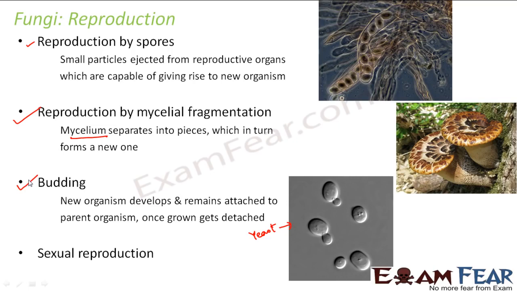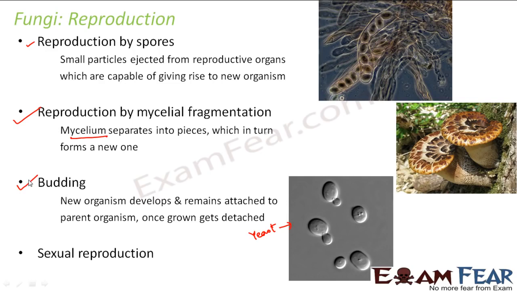Now talking about sexual reproduction. In fungi, the sexual reproduction is quite different than the sexual reproduction in plants and animals. Whenever I talk of sexual reproduction, I need two parent organisms, right? So new organisms here cannot form from one parent. Now these two parent organisms, the fungi can mate with individuals of opposite mating type, while some fungi can even mate with any individual type. So the mating type doesn't matter much.